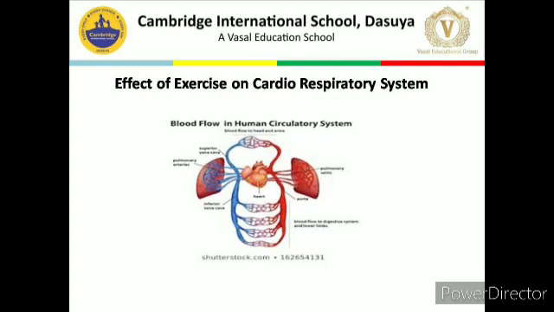The cardiorespiratory system undergoes drastic changes during and immediately after intense exercise. While exercising, there is an increased demand for oxygen by the muscles. To fulfill this demand, there are certain short term and long term adaptations by the cardiorespiratory system. These are explained below: short term effects and long term effects.